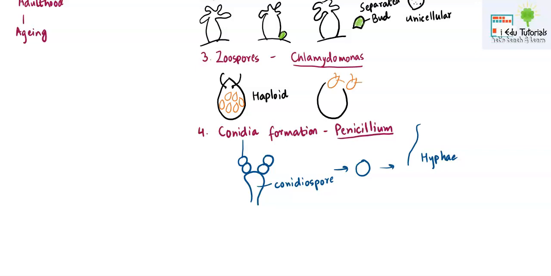So this is also important. In boards, the question may come like: reproduction through conidia is present in which individual? Chlamydomonas reproduces through which type of spores, or zoospores are present in which type of organism? So you need to remember both ways.